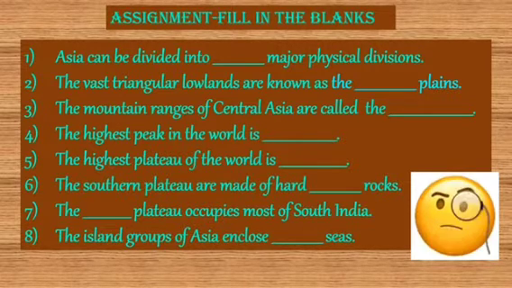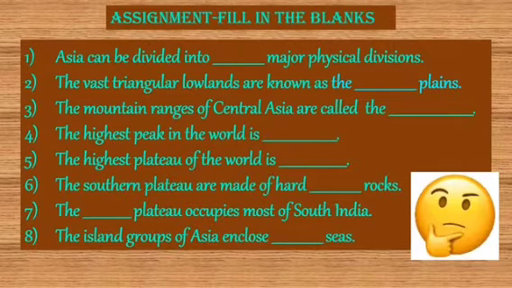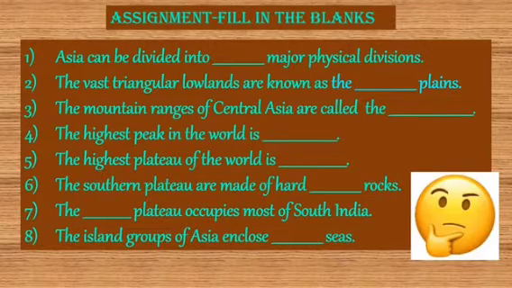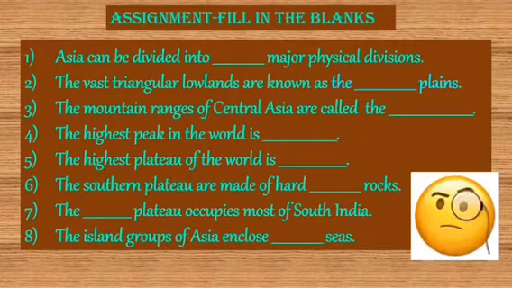Fifth, the highest plateau of the world is dash. Sixth, the southern plateau are made of hard dash rocks. Seventh, the dash plateau occupies most of South India. Eighth, the island groups of Asia enclose dash seas.